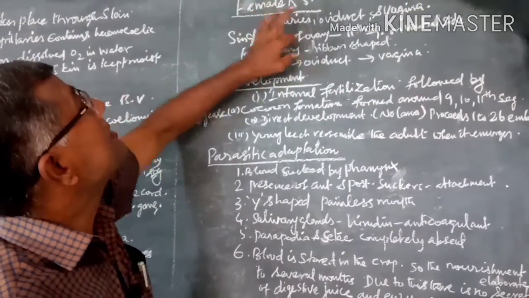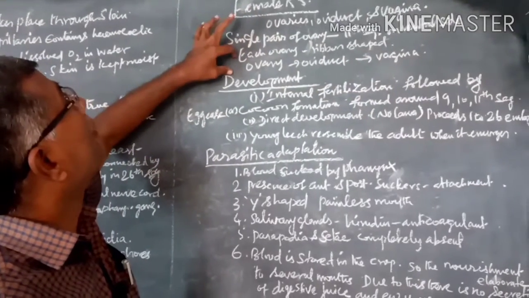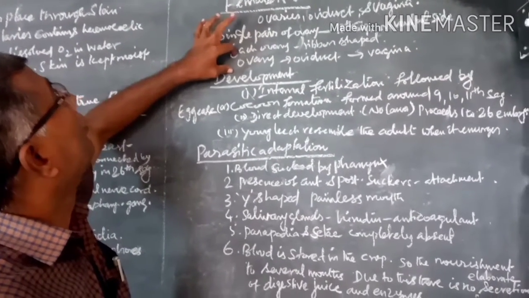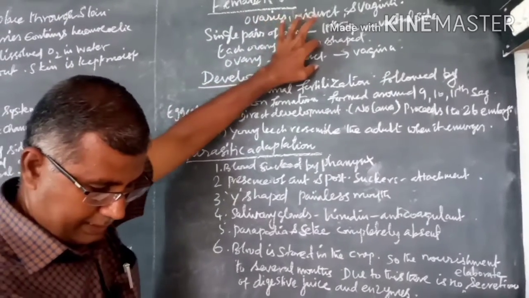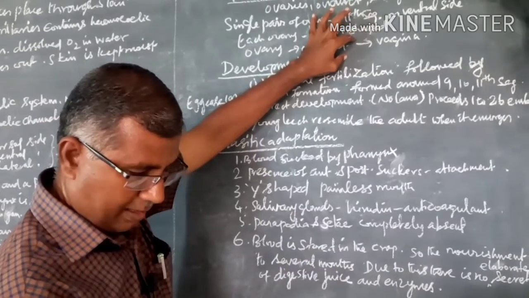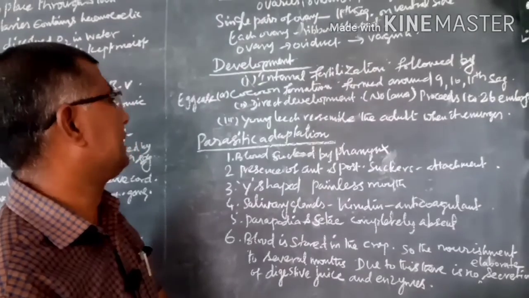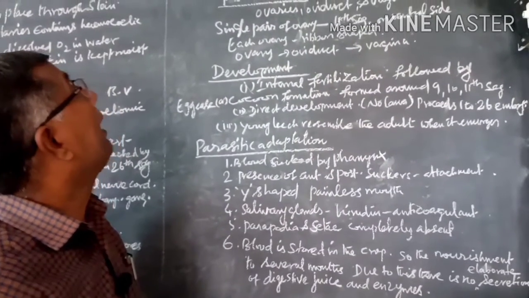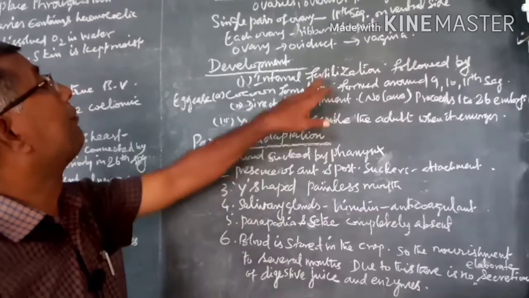The ovary is ribbon shaped. Understand? The ovary produces the eggs for the cocoon. The ovary leads to the oviduct, and the oviduct opens into a pear-shaped vagina mid-ventrally on the posterior side of the 11th segment. Then how about the development? That is internal fertilization.